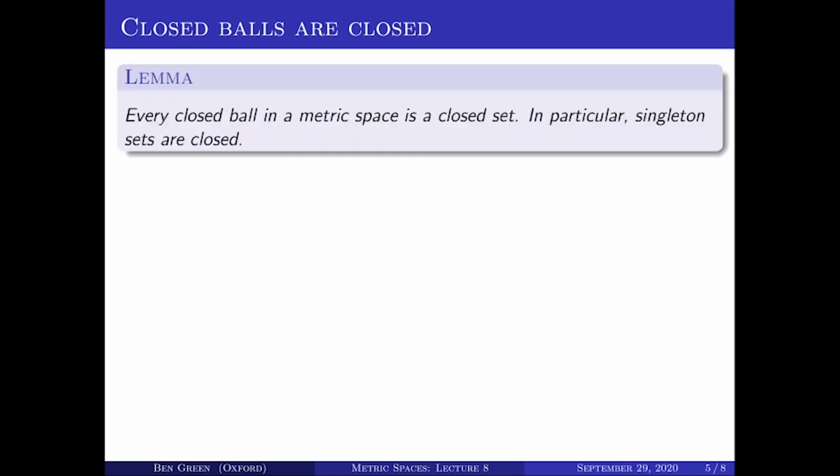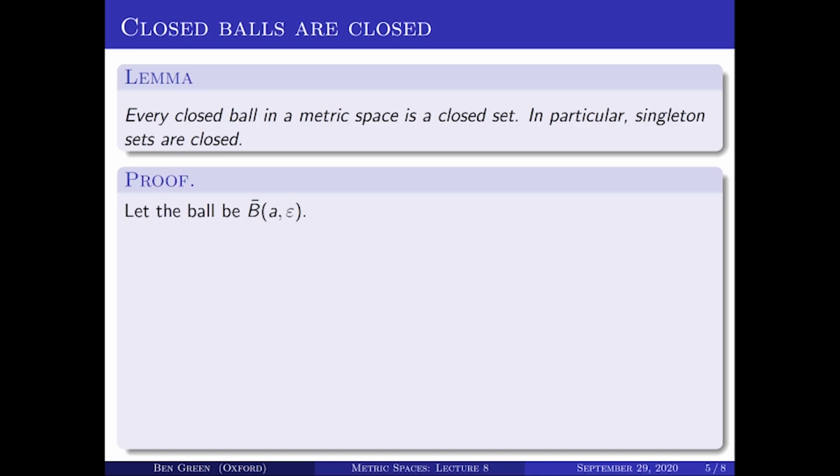Now, we've talked about closed balls. We'd better prove an analogue of our earlier lemma, saying that closed balls are in fact closed. That will avoid a lot of confusion once we prove that. Once again, we define the notion of a closed ball. We called it a closed ball, but we haven't shown that it's a closed set. And a consequence of this is that singleton sets are closed.